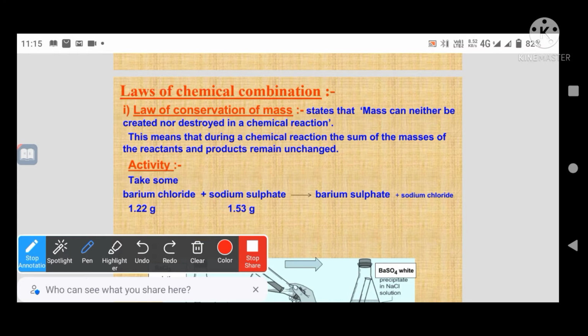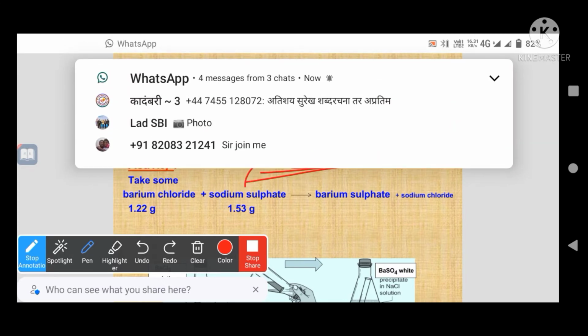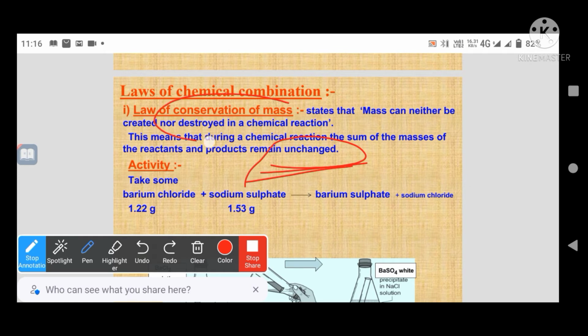There is no change in the mass of reactants and the mass of products. The sum of reactants is equal to the sum of products, and that is called conservation of mass.